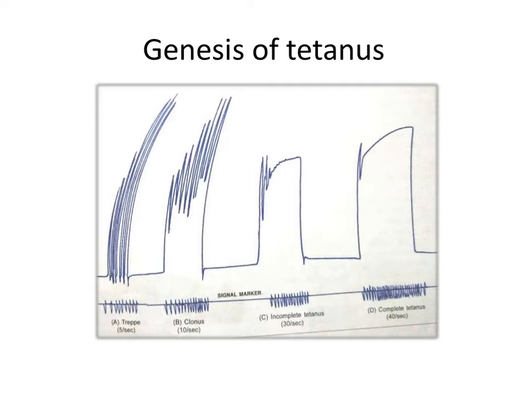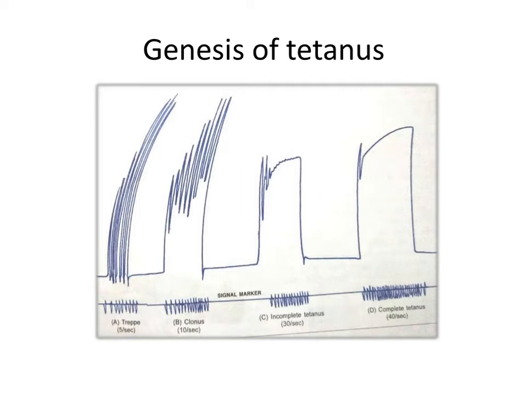This occurs due to accumulation of calcium ions in the sarcoplasm due to application of repeated stimulus, as I have already explained to you, the beneficial effect. So there is an increase in the strength of contraction of the muscle. Here it is because of beneficial effect. Now the second graph is clonus. Clonus is a partial tetanus. It is observed in experimental conditions. Now the fourth graph is tetanus.